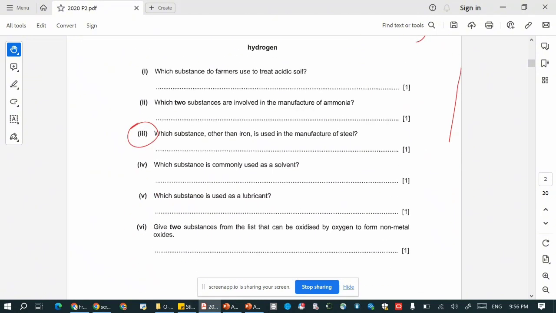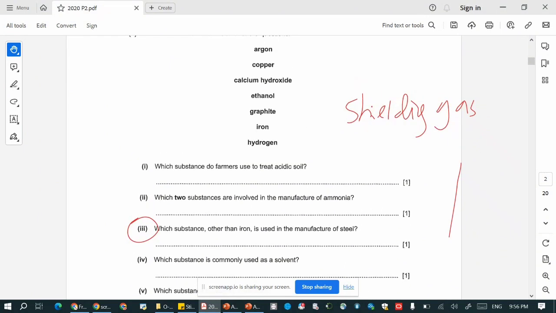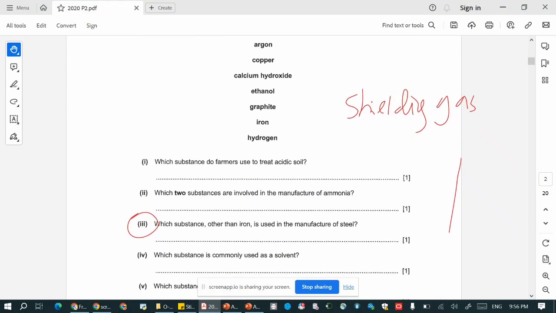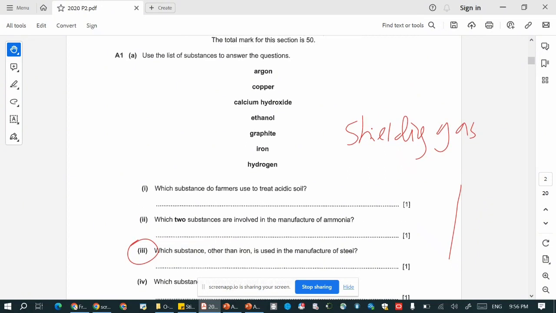Second question, part 4. Which substance is commonly used as a solvent? Usually a solvent is a liquid. It is used to dissolve chemicals. So in this case it would be ethanol. Commonly, ethanol and water are the common solvents.